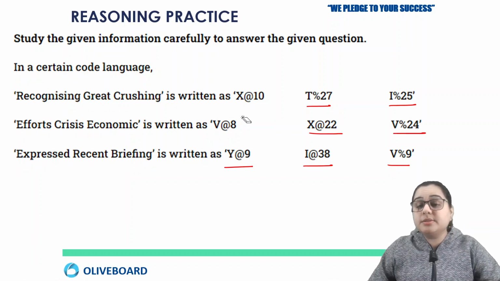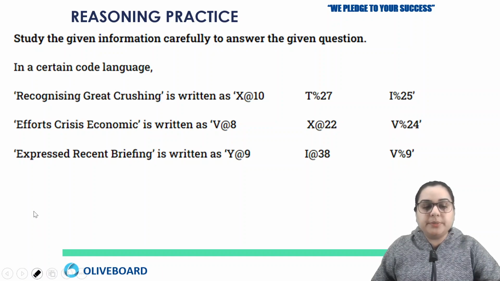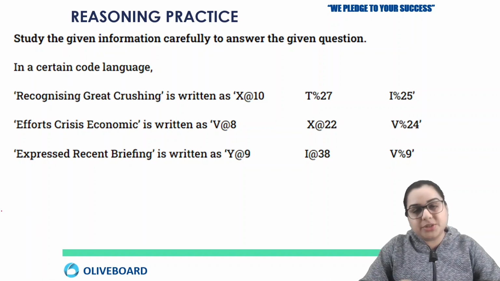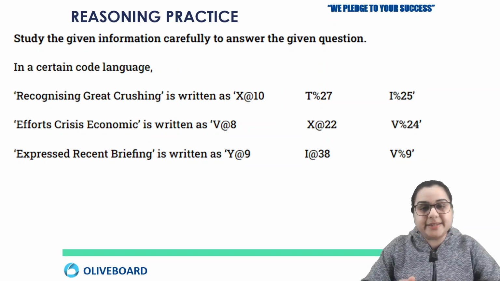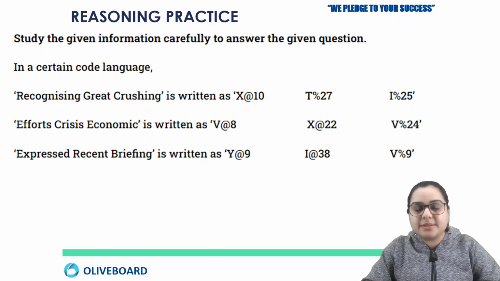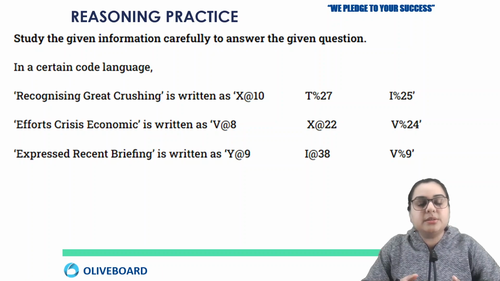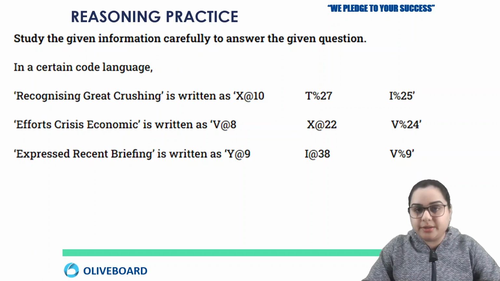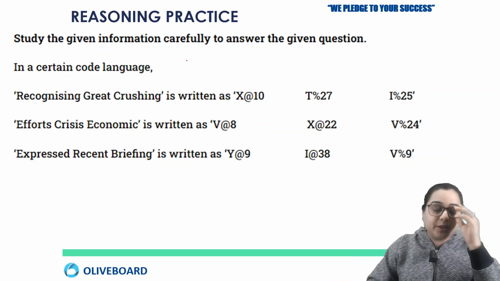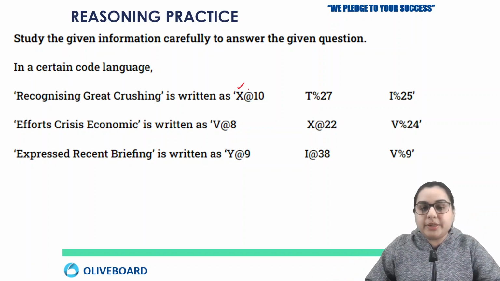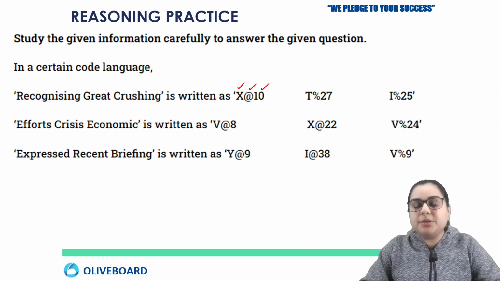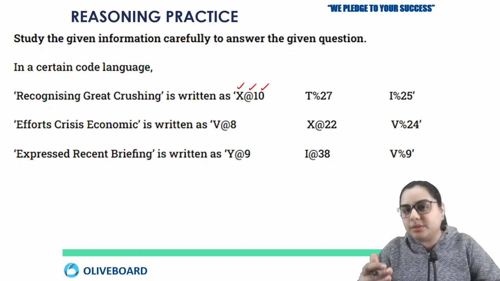So what we are going to understand here is, first, which word is connected to which combination. And second, when you understand that this is the solution for this word, you need to check what is the logic behind that solution. So these are the two things that you have to check here. If you are easily able to solve alphabet, symbol or number, any element that you are able to solve first, you should focus on that only.